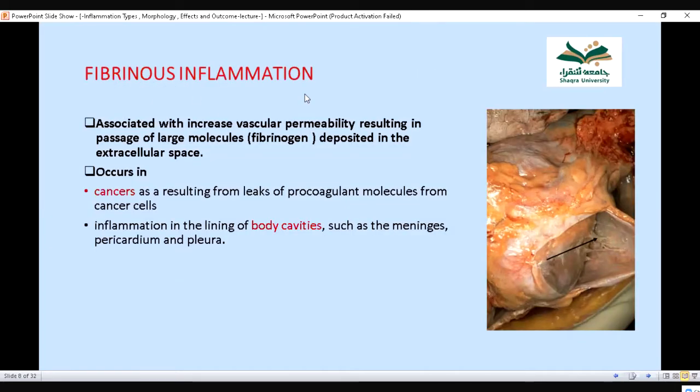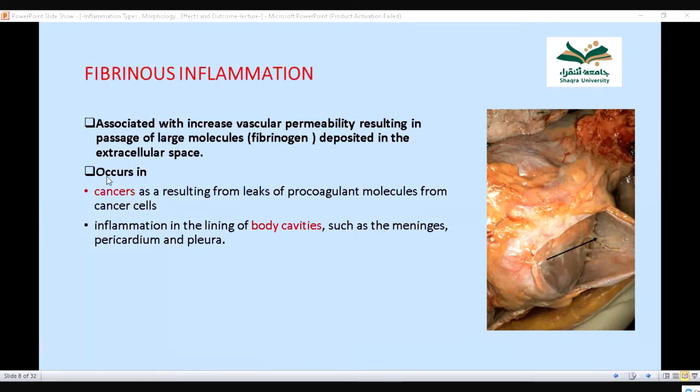Then there is the fibrinous inflammation. Fibrinous inflammation is associated with increased vascular permeability resulting in passage of large molecules. So what is the difference between serous and fibrinous? In case of fibrinous inflammation, you will find fibrinogen. Fibrinogen is present in the plasma. It leaks and reaches the extracellular space. So in fibrinous inflammation, large protein molecules such as fibrinogen are also deposited in the extracellular space.